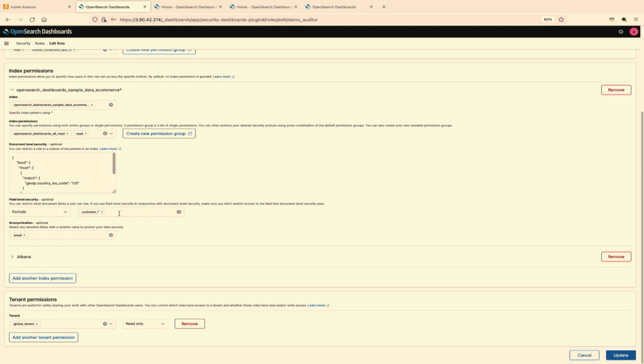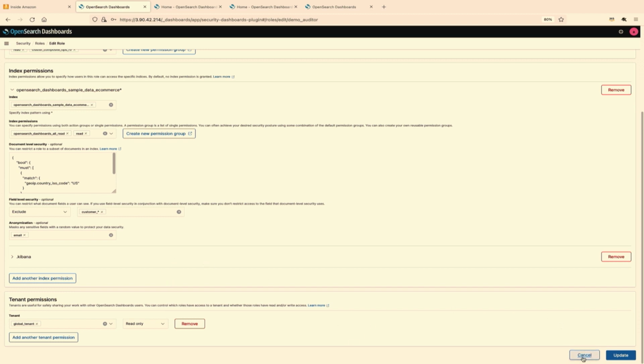So this is pretty much what you do. If you have a pattern of fields that matches a condition, you can give all the list of patterns for which you need to enable field-level security. And the last is the anonymization. We have a bunch of fields that we want to say, OK, we do have those fields, but we don't want to show the content. So when we want to mask certain content from the user's view, we leverage the anonymization. Here, the email addresses would be replaced with alphanumeric characters. So he's tightly secured. There are a lot of restrictions for the auditor,